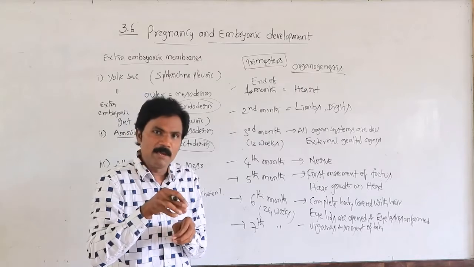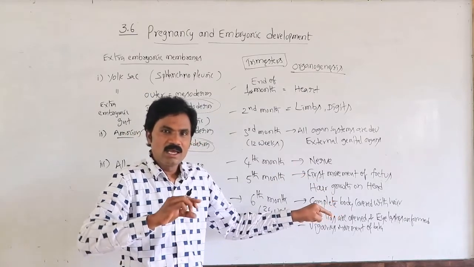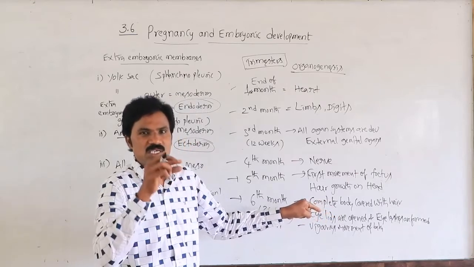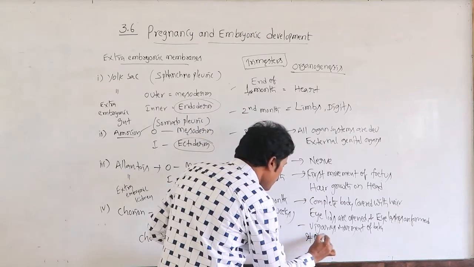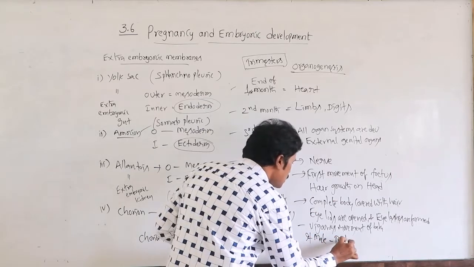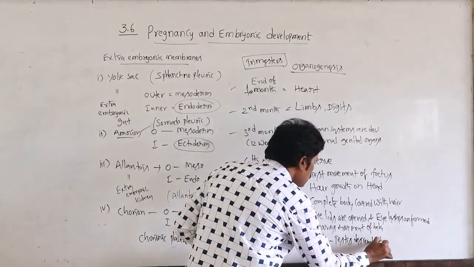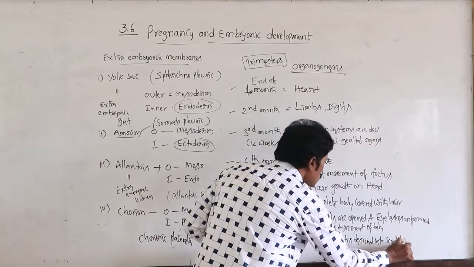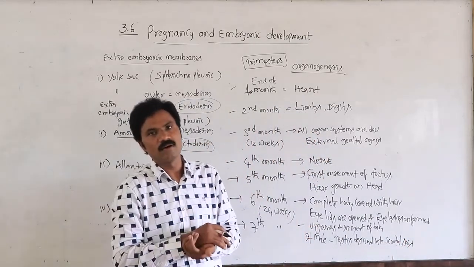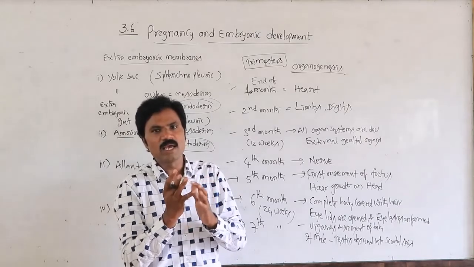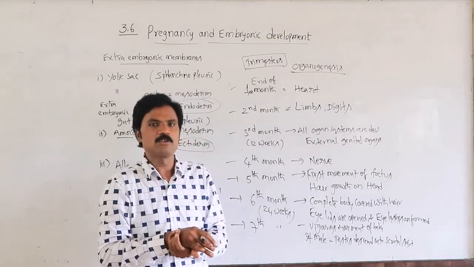Then if it is a male baby, at that particular seventh month, the testis descend into the scrotal sacs. If male, the testis descend into the scrotal sacs by the end of the seventh month. Vigorous movement, then one particular position, upside down, will be present.